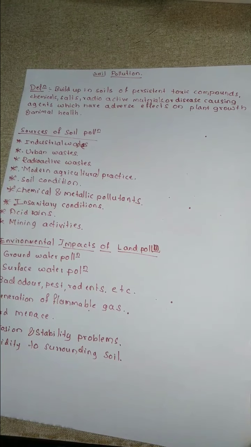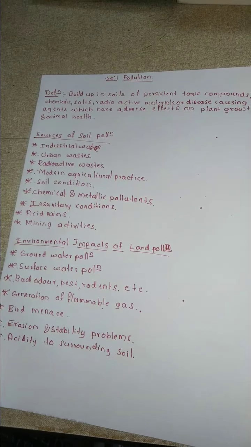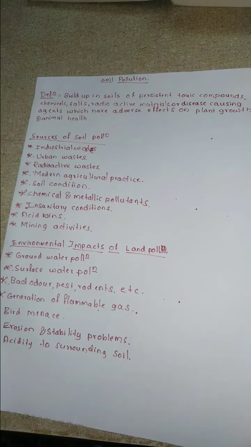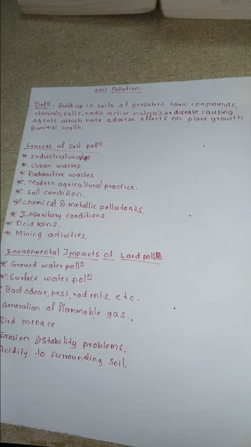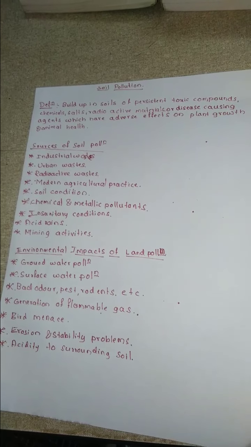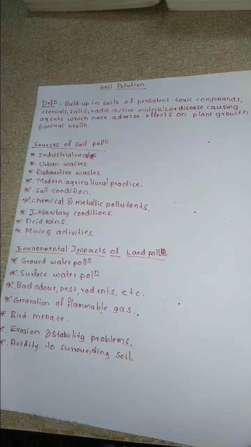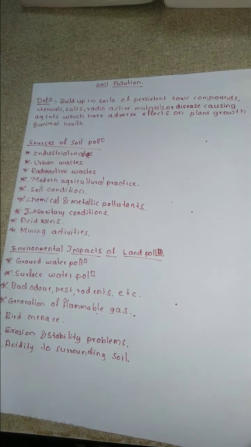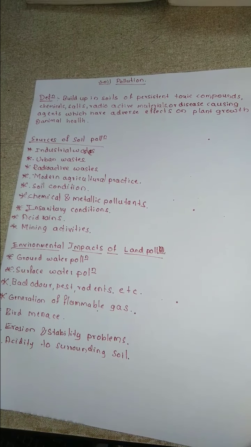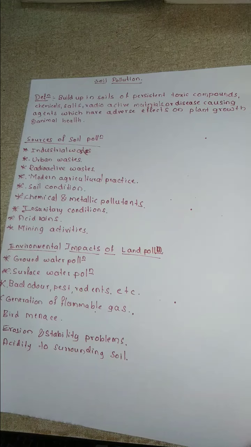So we'll first define it. The buildup in soil, or the persistence, of toxic compounds, chemicals, salts, radioactive material, or disease causing agents which have an adverse impact on human and animal life or plant growth, such a pollution we call soil pollution.